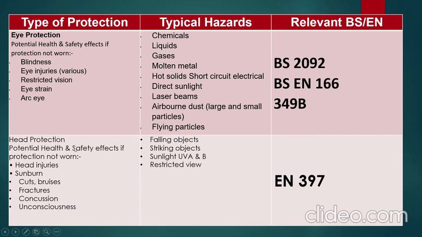So head protection: potential health and safety effects if head protection is not worn: head injuries, sunburn, cuts, fractures, and consciousness, unconsciousness. So what are the typical hazards? Falling objects, striking objects, sunlight, restricted views can cause the effect if we fail to wear the head protection.